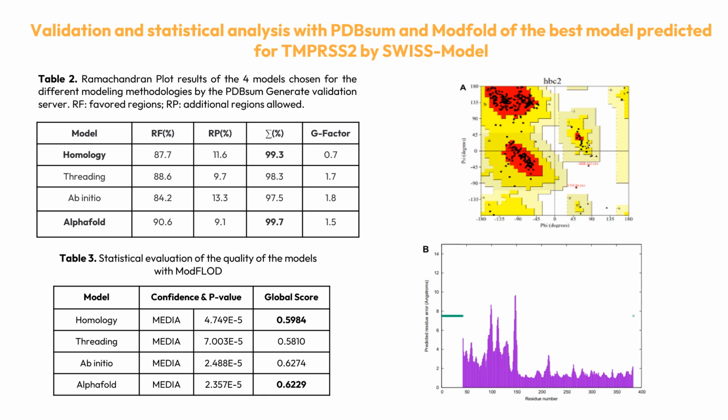Our results of validation and statistical analysis of the models obtained by homology, threading, ab initio, and AlphaFold indicate that AlphaFold and homology are potential models since they presented the highest percentages of the summation of the number of residues located in the favored and additional allowed regions of the Ramachandran plot. Also, this result is based on estimation of the error of the results belonging to the serine protease.